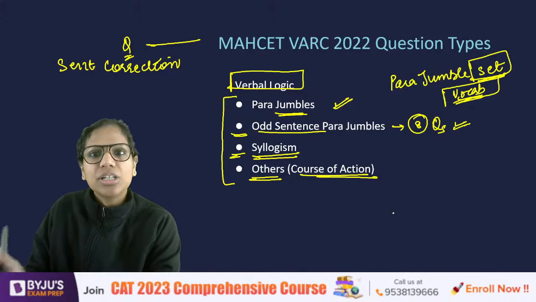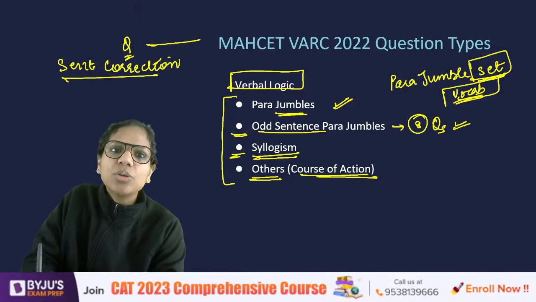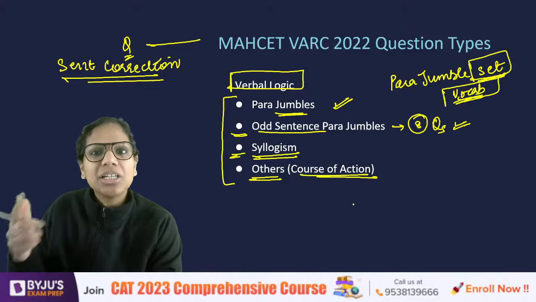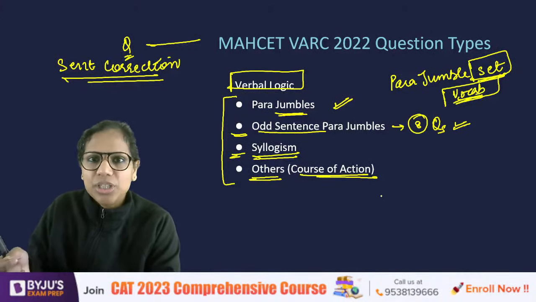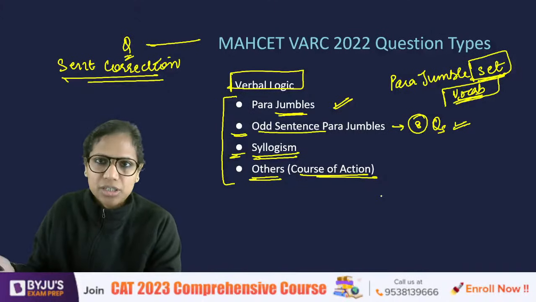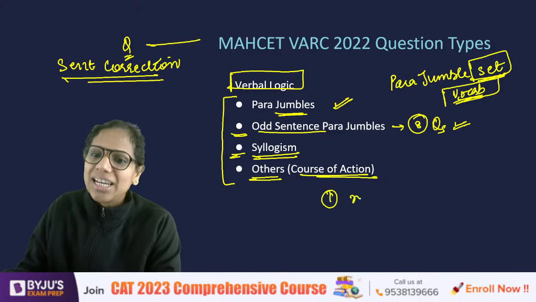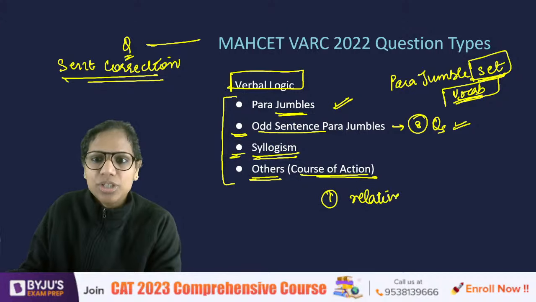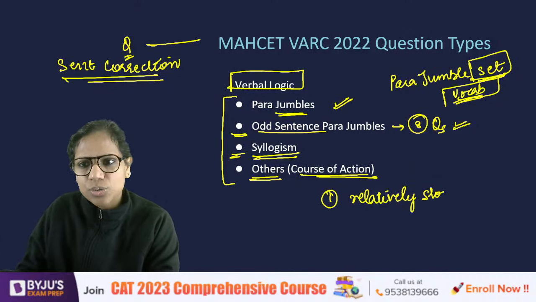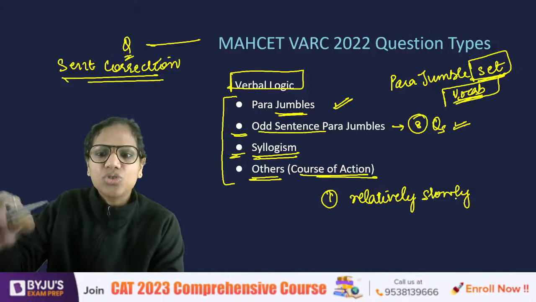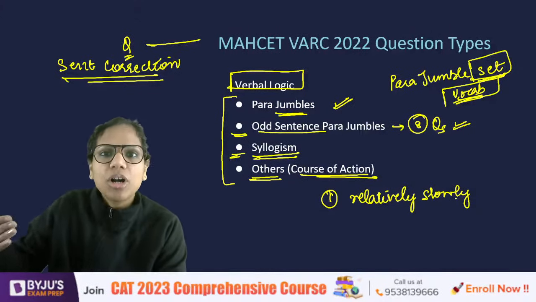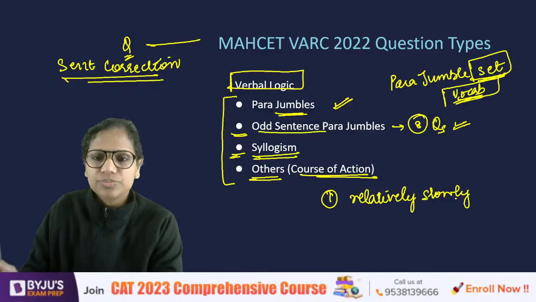While this works for reading comprehension passages, it does not work for grammar. Don't speed read your grammar questions, because when you're trying to find a flaw in something, if you speed read it, you may not find that flaw. So read them relatively slowly, not extremely slowly, but relatively slowly, so that you're able to spot errors. So when you read the original sentence, try to spot as many errors as you can.